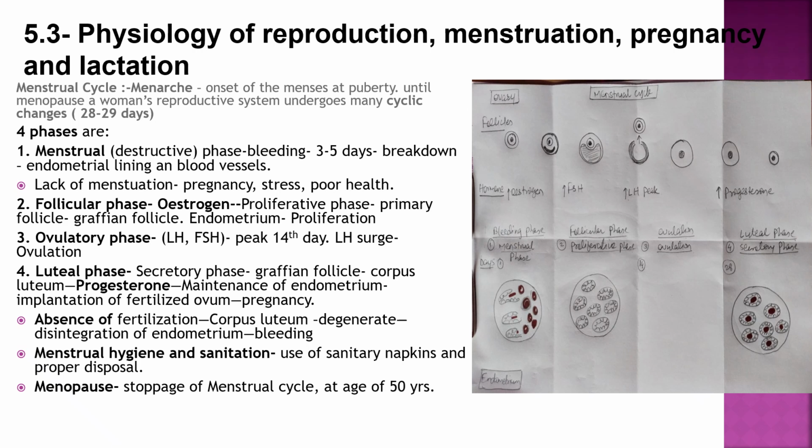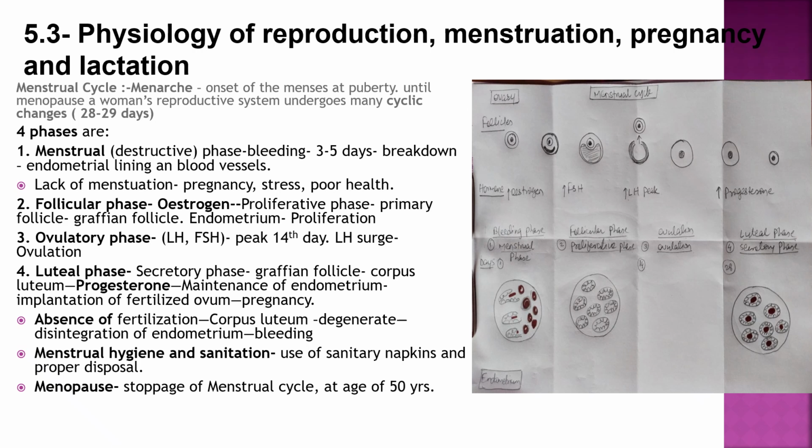The menstrual phase is the destructive phase, in which bleeding takes place. It lasts about 3 to 5 days, because of the breakdown of the endometrial lining and blood vessels. The reasons for lack of menstruation are pregnancy, stress and poor health. Then the follicular phase, in which estrogen is increased. It is the proliferative phase. The primary follicles are converted into a Graafian follicle, and the endometrium undergoes proliferation.